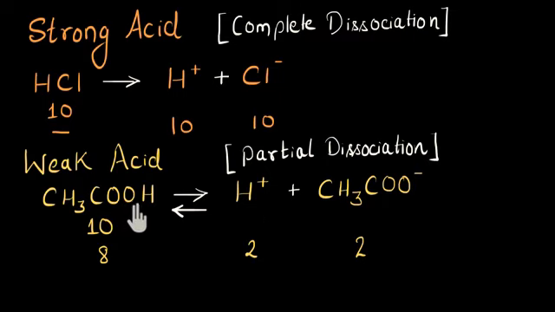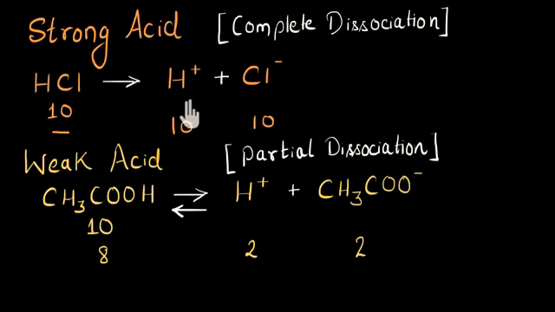Okay, now this means that if I take an equal amount of strong acid, it will give me a lot more H plus ions than an equal amount of weak acid. In fact, weak acids give us very little amount of H plus ions, and that's why they are less harmful or less dangerous to the human body. And strong acids, since they give a lot of H plus ions, could be very dangerous to the human body.